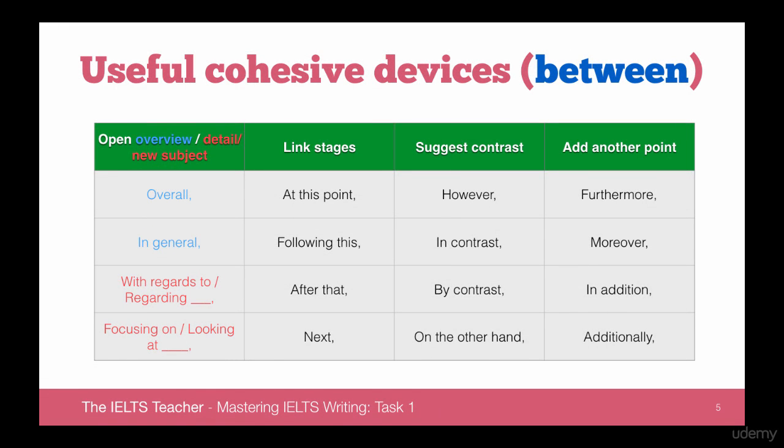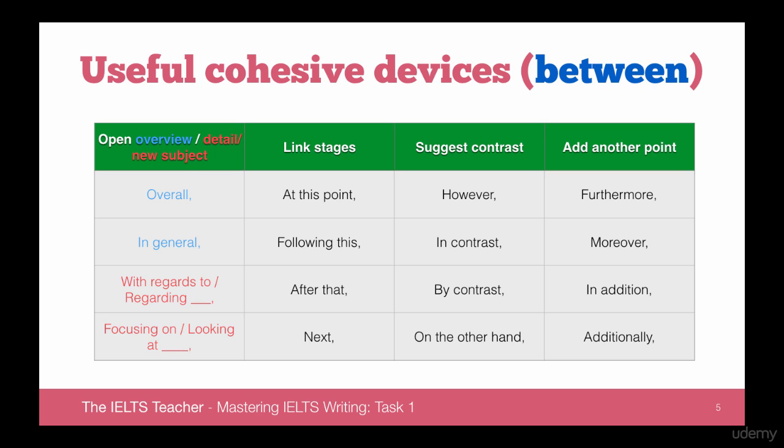Let's have a look at some useful cohesive devices for when we want to transition between sentences. Now, I'm not going to read everything out here. What I would want you to do is perhaps pause the video, maybe screenshot this video, which just contains all of the different cohesive devices that we can use for different purposes.